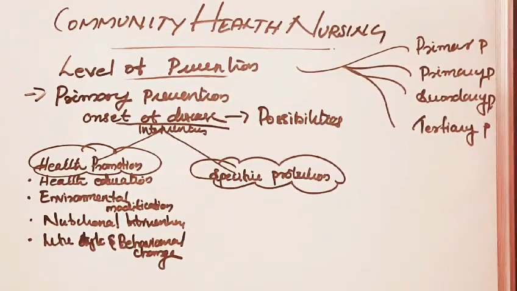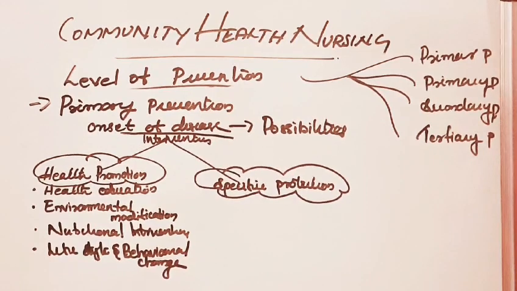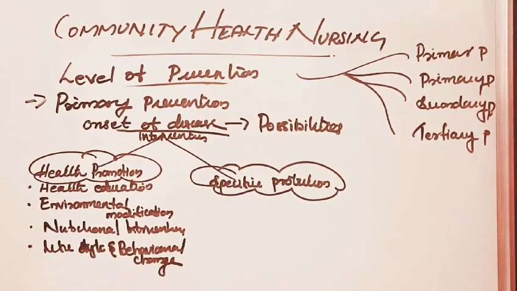Health promotion includes health education, environmental modification, nutritional intervention, and lifestyle and behavioral change.